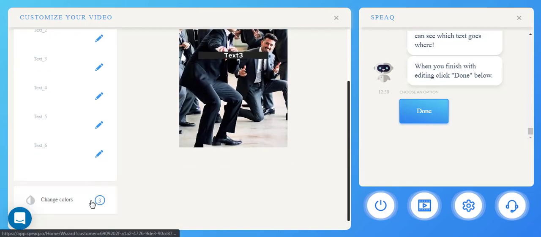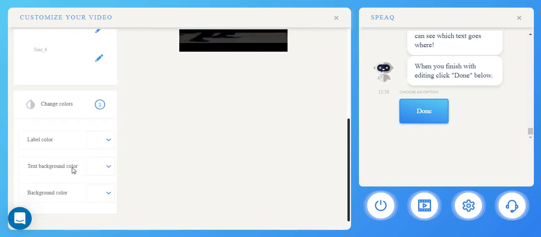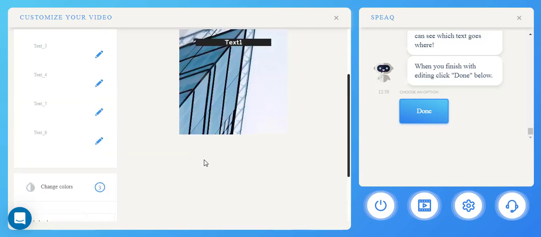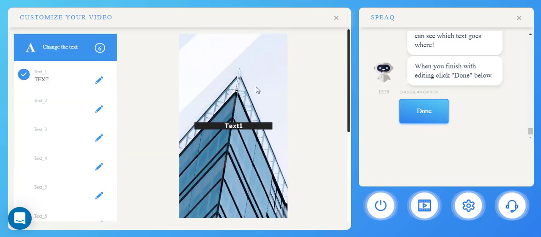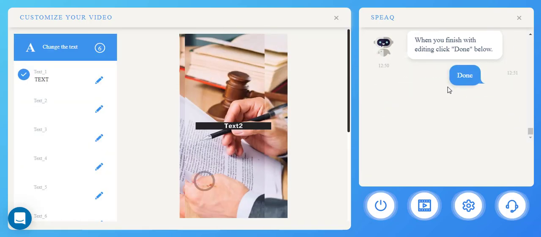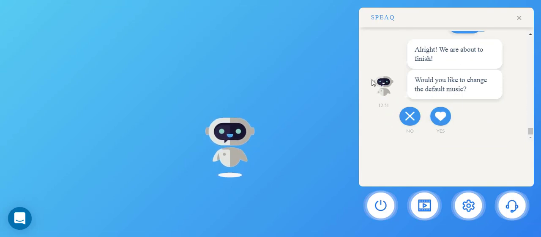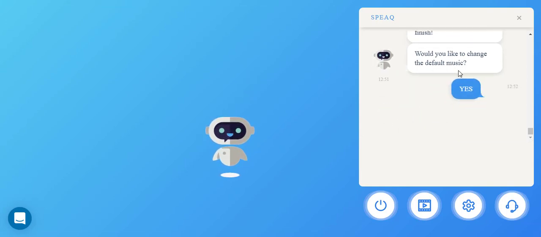So this is where you enter your text, and this is where you change the color. You can change the color of the label, the text background, and the background color itself. And once you're happy, simply click done. And it will ask you if you want to change the default music. I'm going to click yes here, just to show you this feature as well.